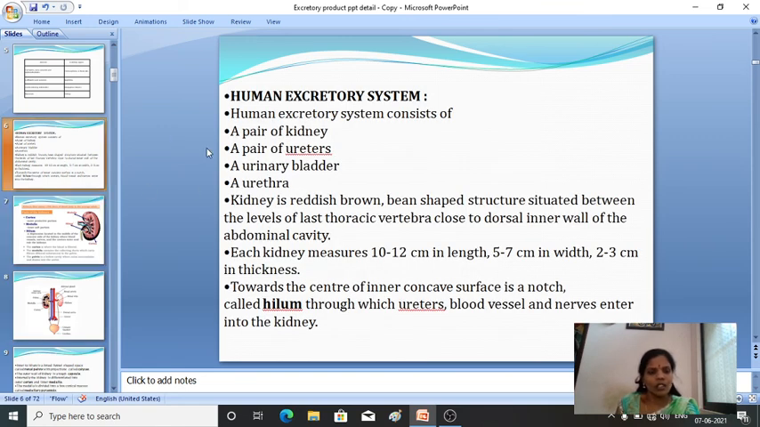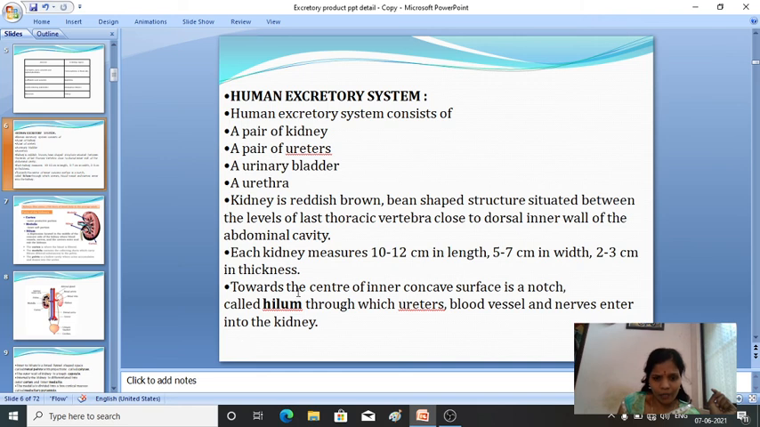Okay, so where are the kidneys located? Generally, the kidneys are reddish-brown, bean-shaped structures situated between the last thoracic vertebrae, close to the inner wall of the abdominal cavity. Each kidney measures about 10 to 12 centimeters in length, 5 to 7 centimeters in width, and 2 to 3 centimeters in thickness.